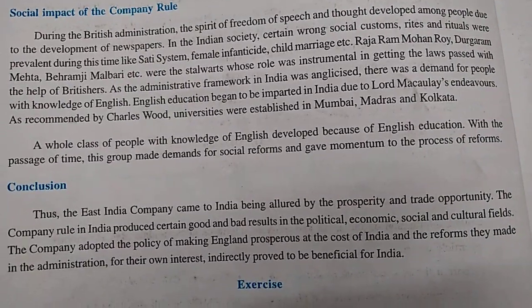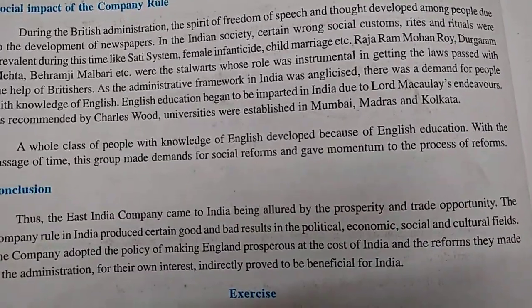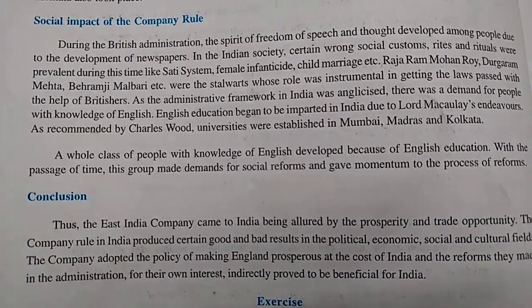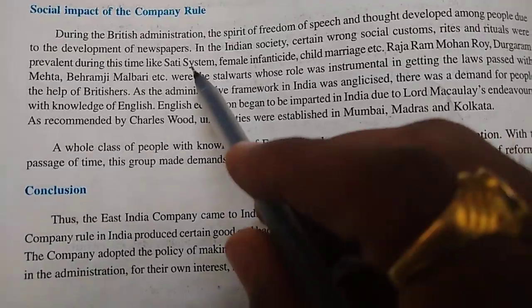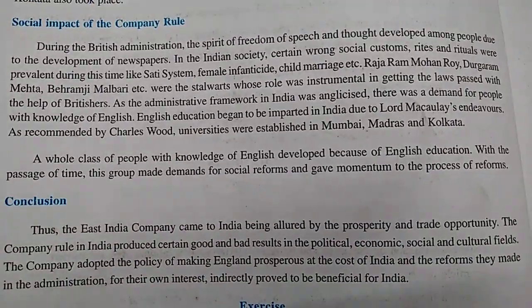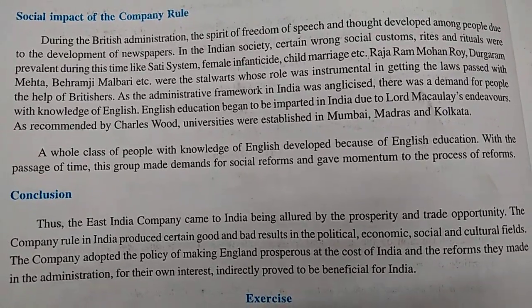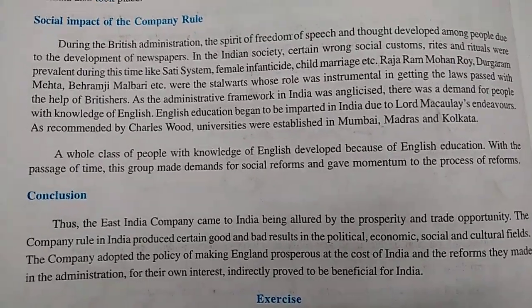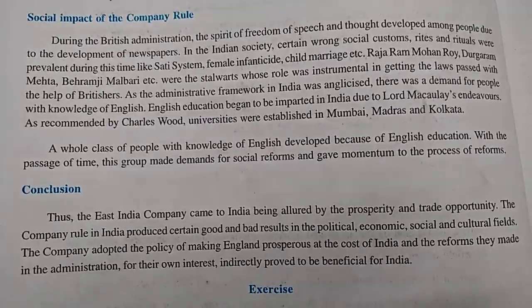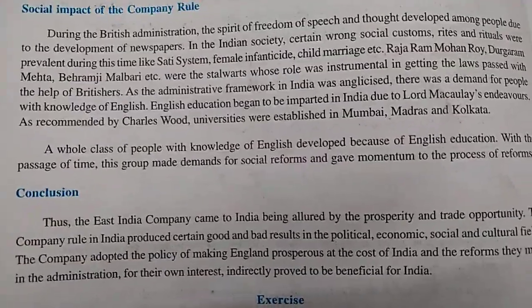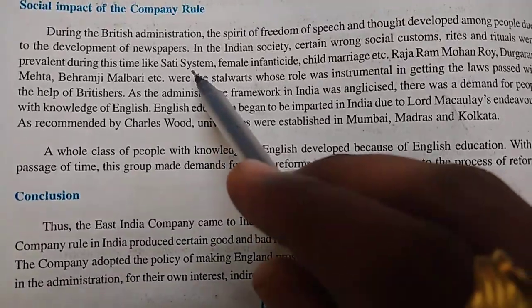Which were these wrong traditions? That is the sati system. Now, in the sati system, what happened? Sati system means if the husband dies, then the wife is also required to die with the husband. When they burn the body of the husband, the wife is also required to burn herself and die. That is called the sati system.